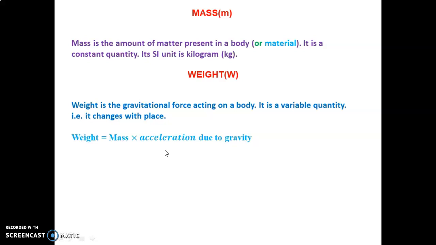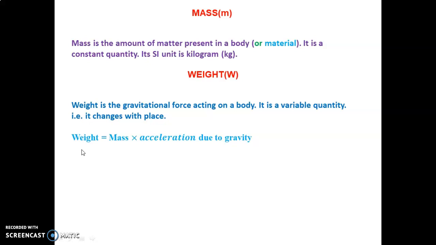Acceleration due to gravity is 9.8 meter per second square. Multiply by the mass of the person, that is 50 kg. When we multiply 50 kg by 9.8, we will get a value. That is the weight. It is not a mass, it is a weight. That is how much force is applied on that person by Earth.